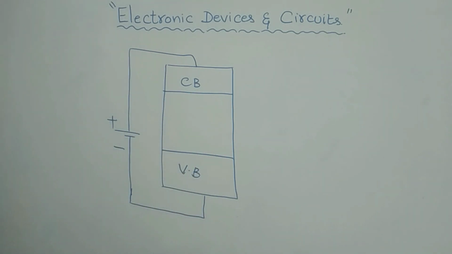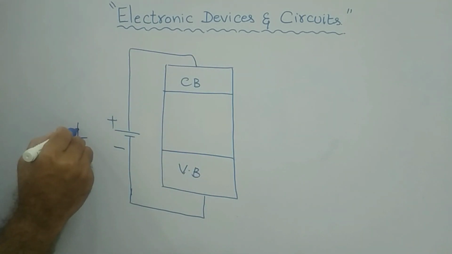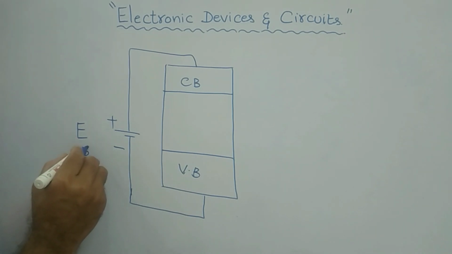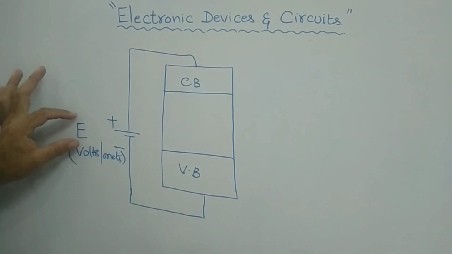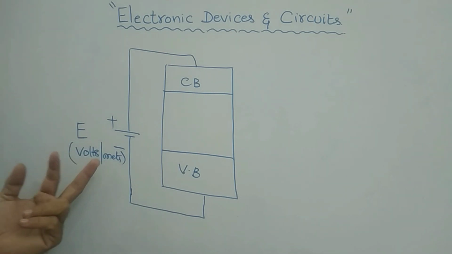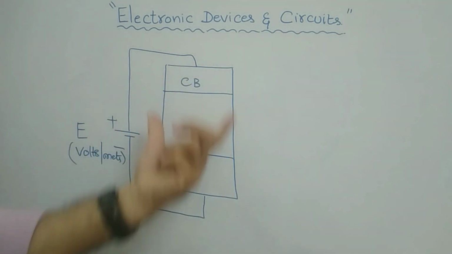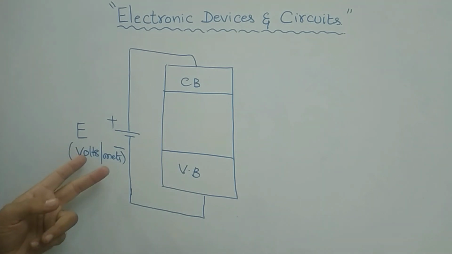Otherwise, if you take some conductor or some metallic bar and apply an electric field in this way, this is the applied electric field E, in volts per meter. Sometimes in some textbooks it will be represented by E, or in some textbooks by capital V. But the SI unit for it is volts per meter, because for the length of the material you are taking, per meter, how much volt we need to apply. That is why volts per meter is the unit of this applied electric field.